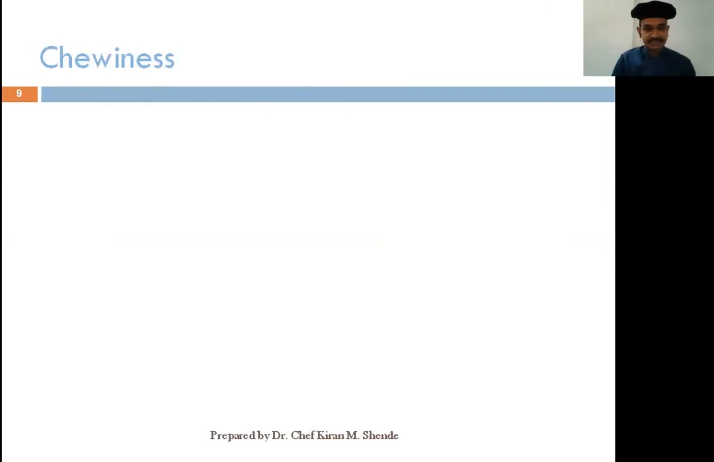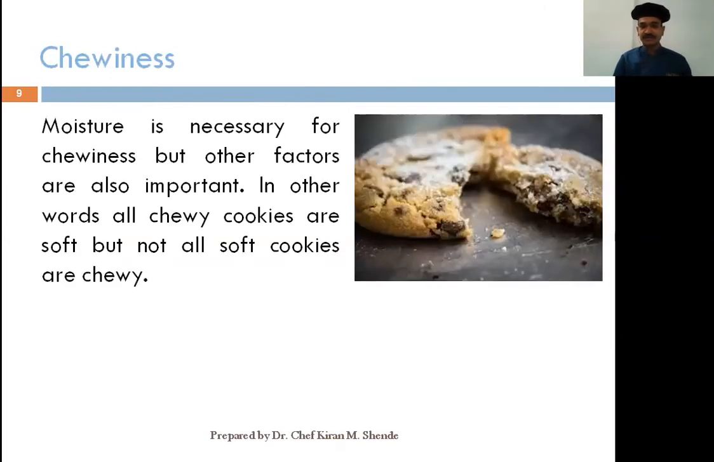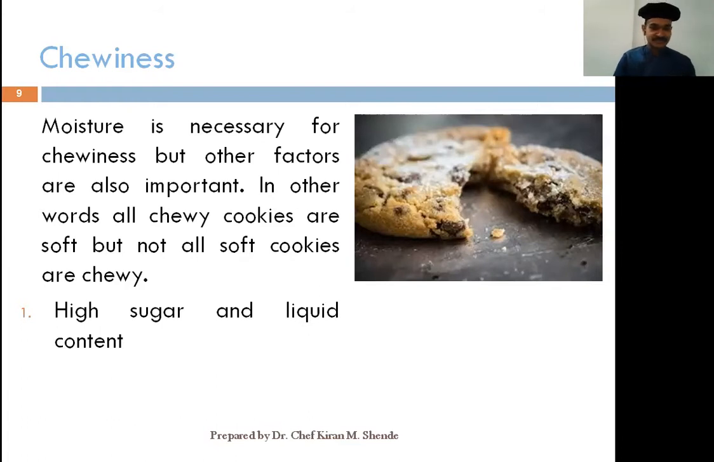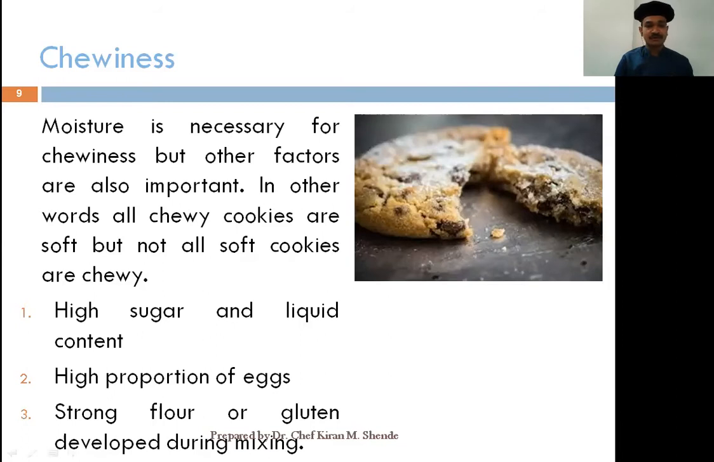The third characteristic is chewiness. How do you make a cookie chewy? Moisture is necessary for chewiness, but other factors are also important. In other words, all chewy cookies are soft, but not all soft cookies are chewy. It's a very important term to understand and remember. Few factors which influence it: high sugar and liquid content in the formula, high proportions of eggs used in the formula, a strong flour, or gluten developed during the mixing process.